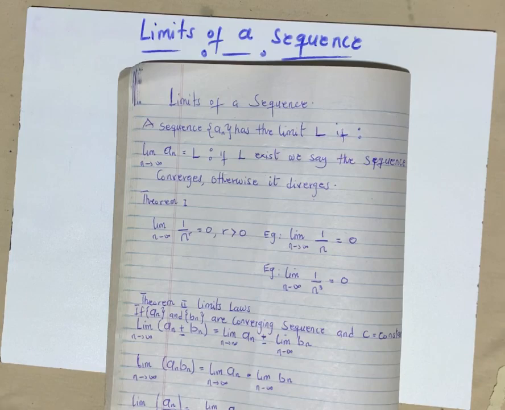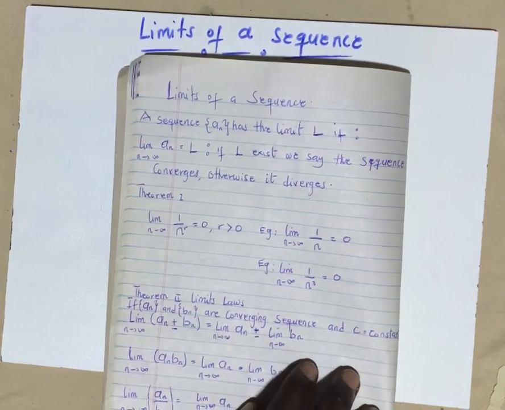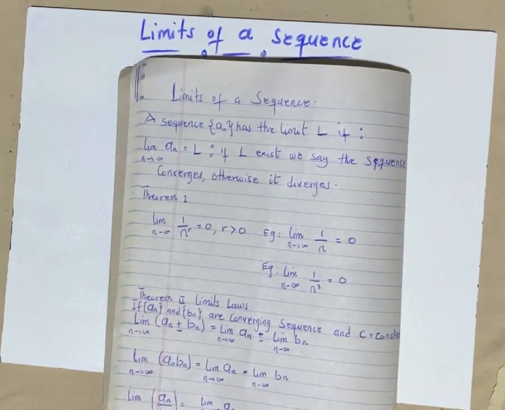We have the first sequence, which is a sub n, and we also have the second sequence, which is b sub n. And we are trying to understand something, so obviously they are all convergent. And we also have a c, which is a constant. How can we apply the limit laws in case we find a problem like this?